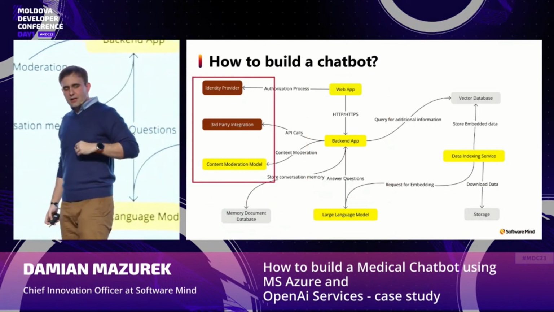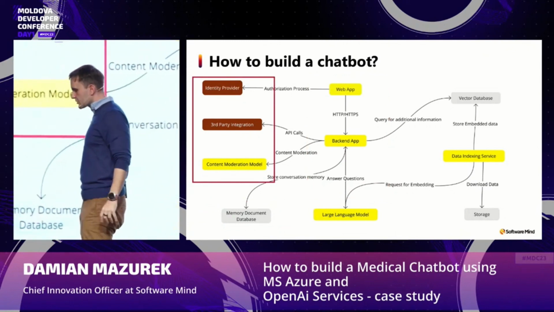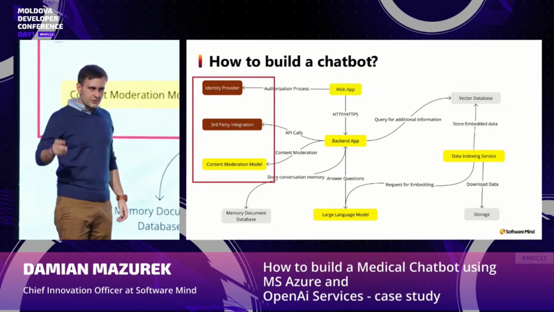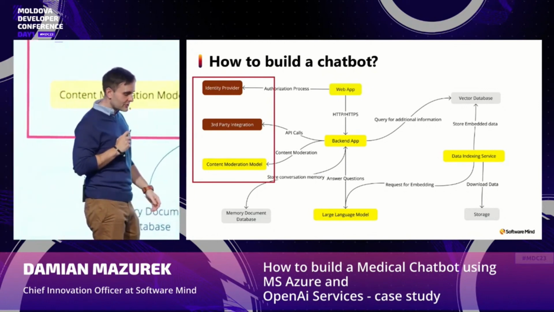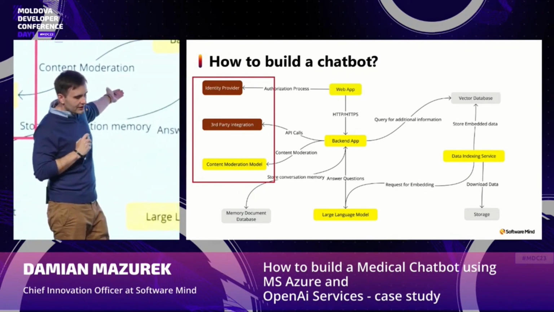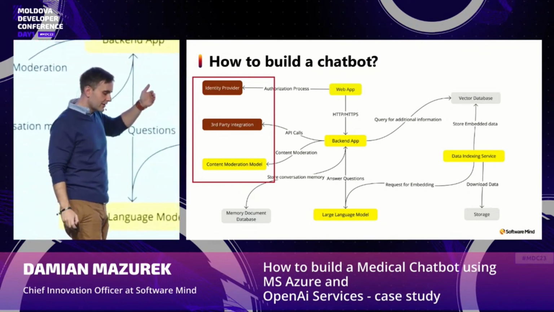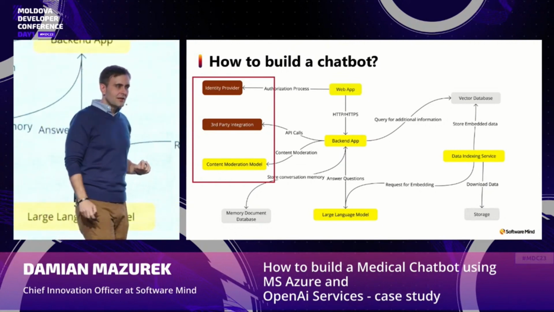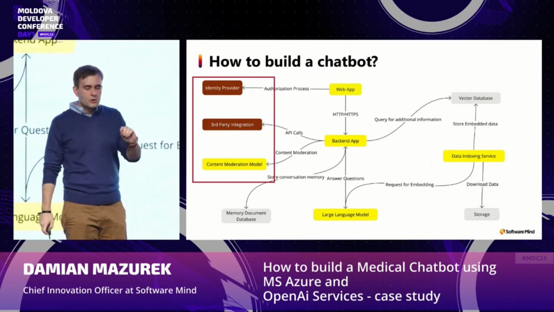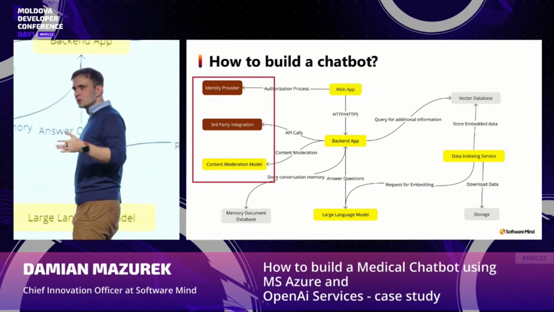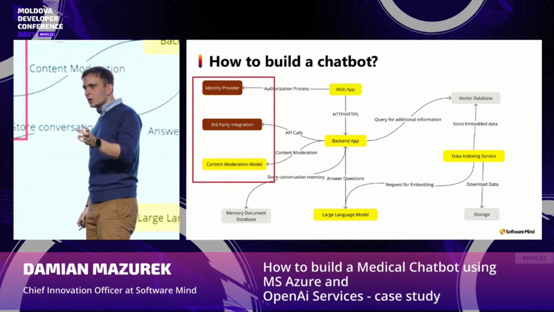And the last part is the other integrations, like identity provider and third-party integration. This is a very fun functionality. If you are using a framework like LangChain, you can address specific APIs and tell the large language model when to use a specific API, and it will be able to decide at which moment which API it should call.